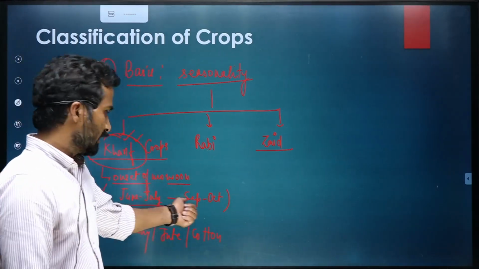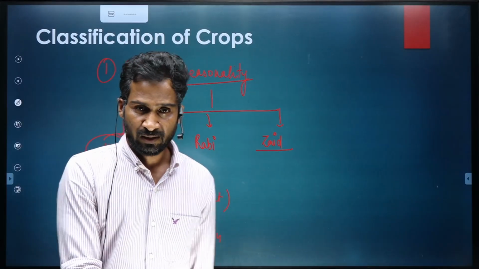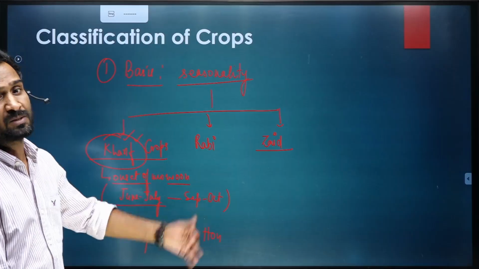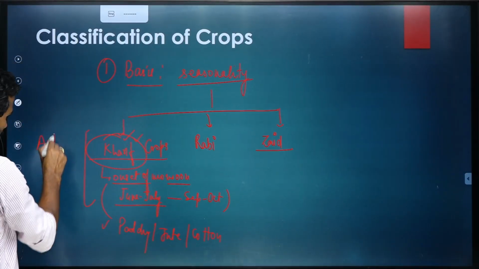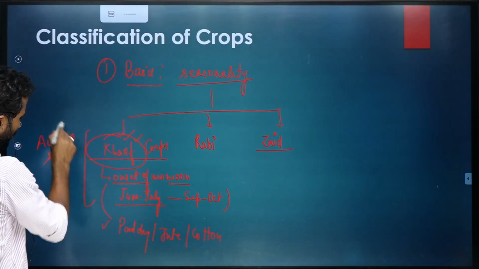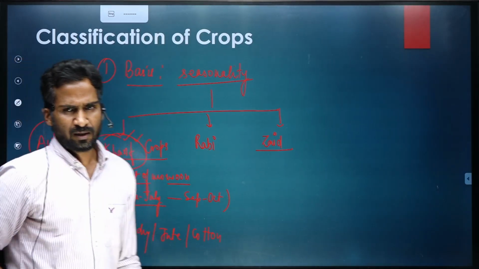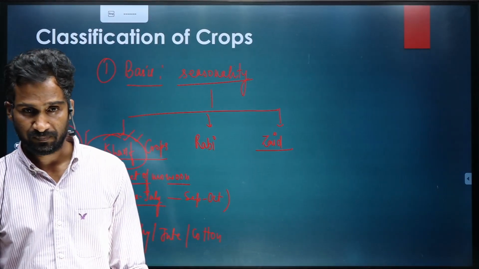In the months of September and October, we have the autumn season in India. So these are also said to be autumn season crops. Why autumn season? Because they get harvested during the autumn season.